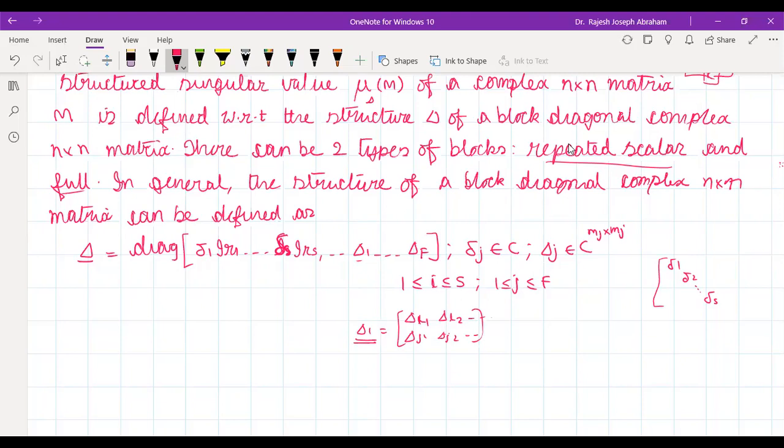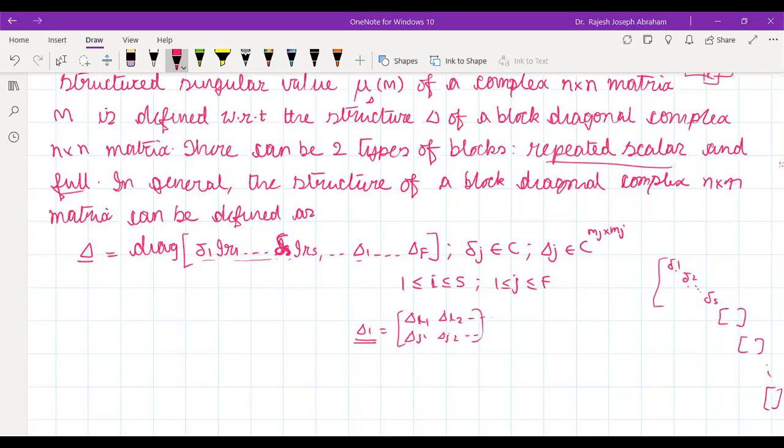Yes, sir. So these deltas are scalars, whereas these by themselves are other matrices, full matrices. Okay, like that, there will be F number of full matrices, matrix 1, matrix 2, etc. up to matrix F. Whereas these delta 1, delta 2, etc. are scalar. Are you getting me?